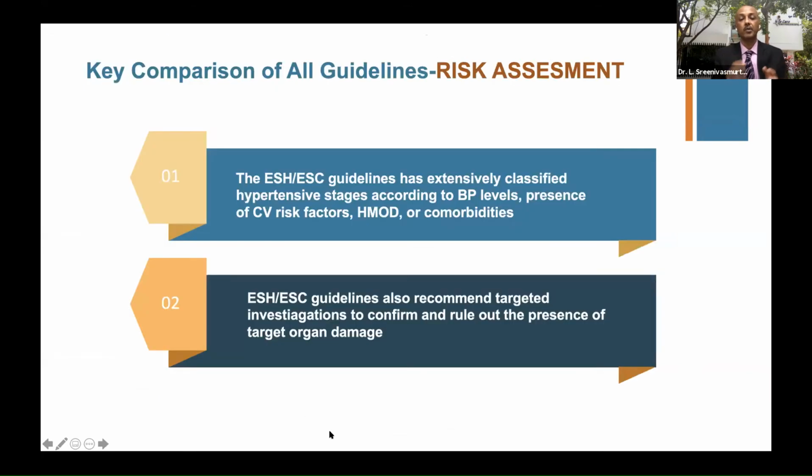So coming to the risk assessment, the overall comparison: the ESC and ESH guidelines have extensively classified these stages according to their BP levels, presence of risk factors, end organ damage or comorbidities, and they also have targeted investigations to confirm and rule out the presence of target organ damage.